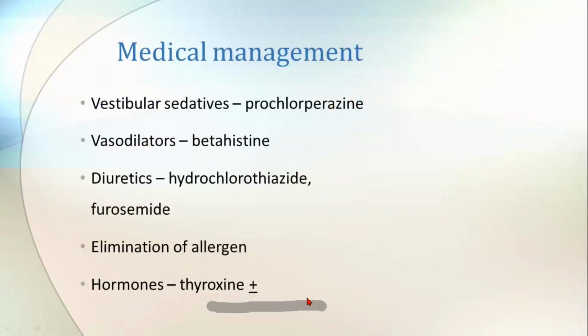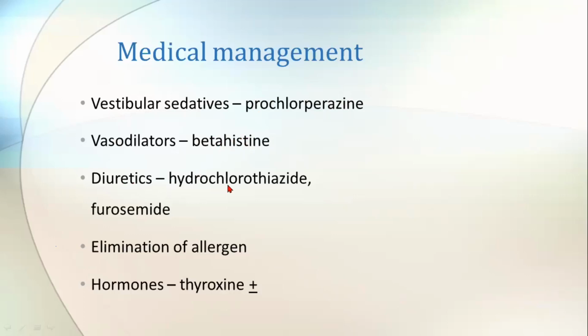So coming to the treatment of Meniere's disease, the medical management: you give vestibular sedatives for a short period to give immediate symptomatic relief to the patient. A short course of vestibular sedatives can be given, so in that time you can send the patient for investigations, like prochlorperazine, commonly famous as Stemetil. Vasodilators like betahistine will improve the blood flow to the cochlea. It is a prohistaminic, H1 receptor agonist.